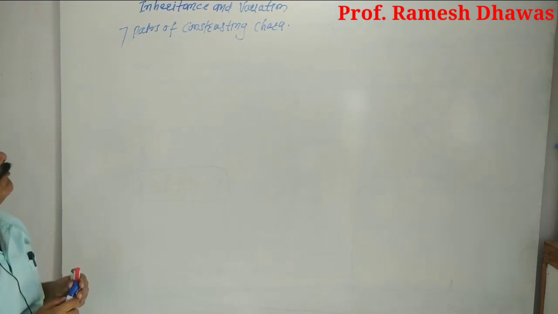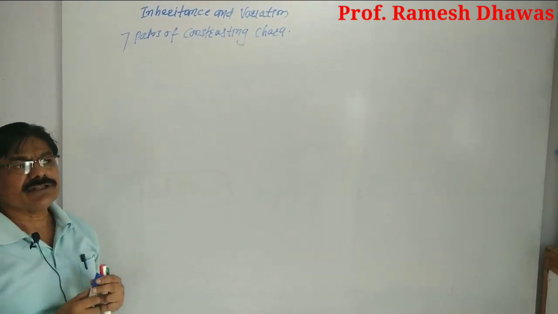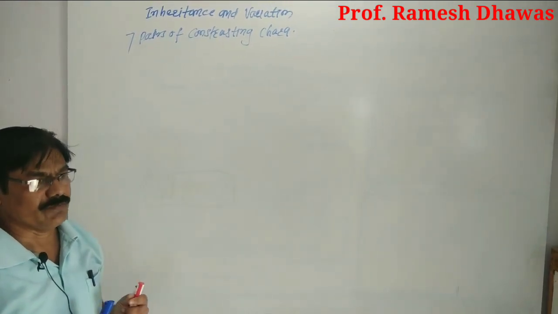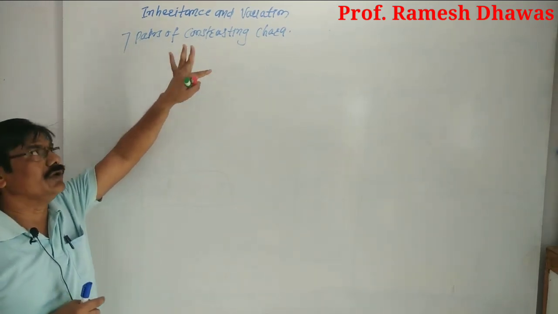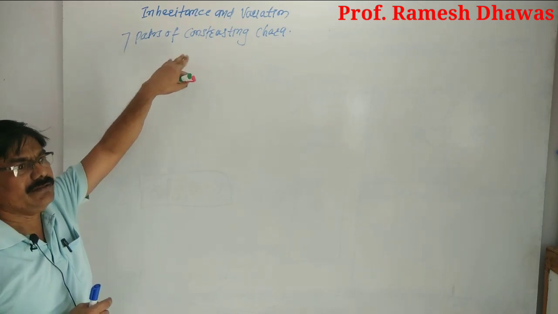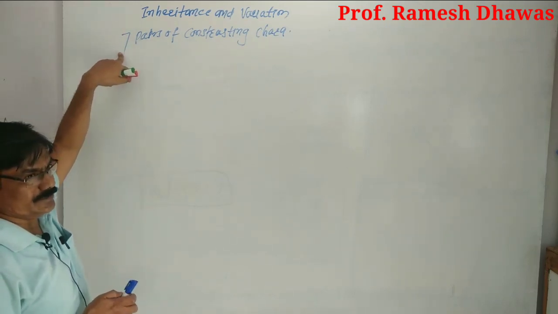Actually, Mendel studied 33 different characters from a pea plant. Of them, he selected only 14 characters and then paired them into 7 pairs.